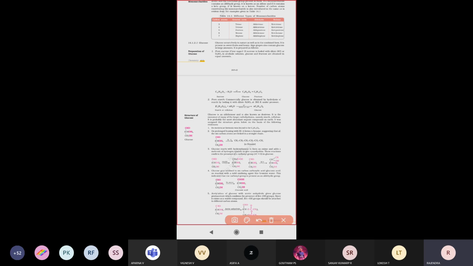So by using these preparation methods, now we are going to see the structure. What is the structure for glucose? So the structure of glucose, how is it? All of you look at here once.